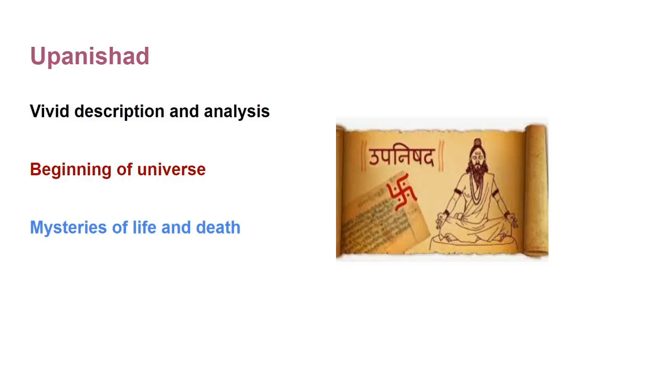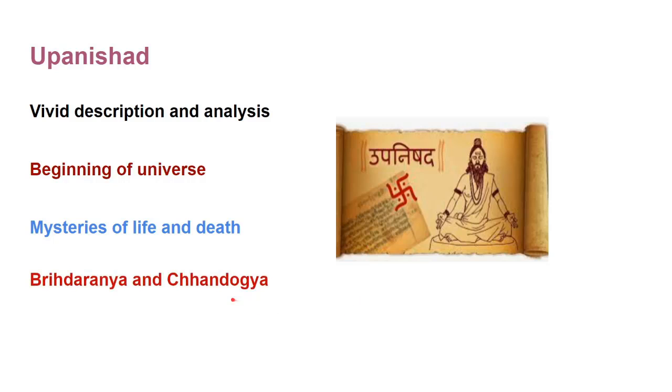The Upanishads are the philosophical, religious text of Hinduism, and which develop and explain the fundamental beliefs of the religion. It also explains the beginning of the universe, mysteries of life and death, and about spiritual world.